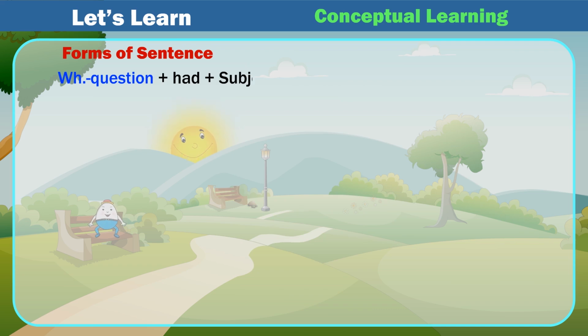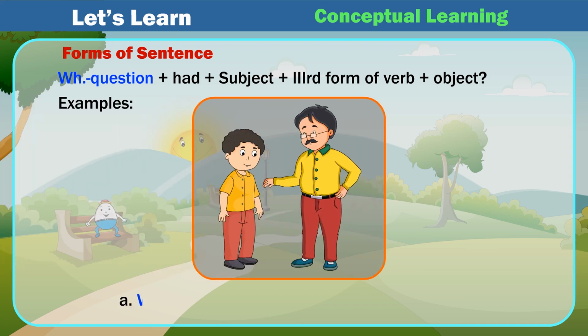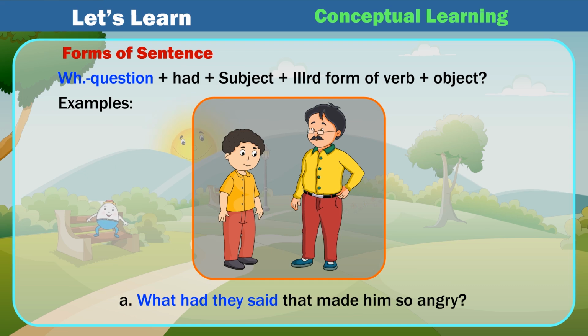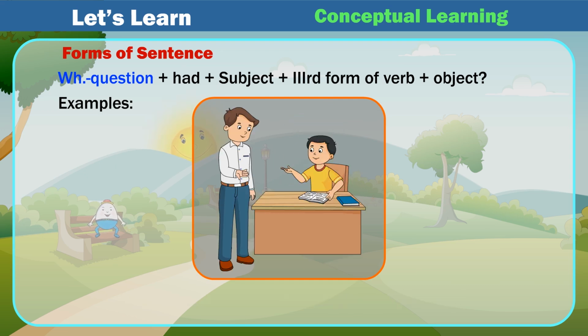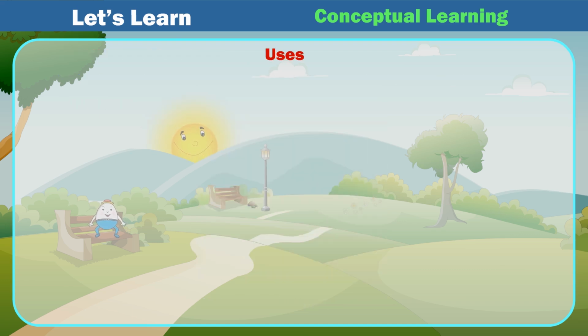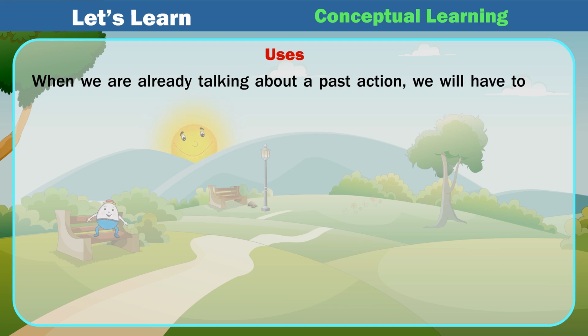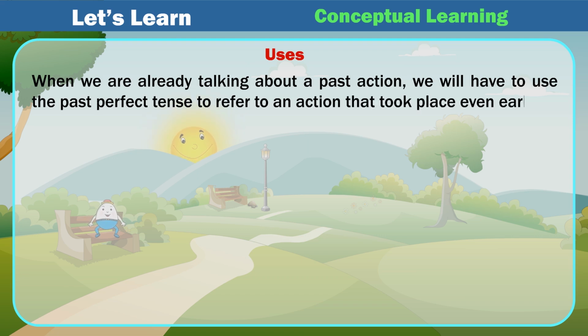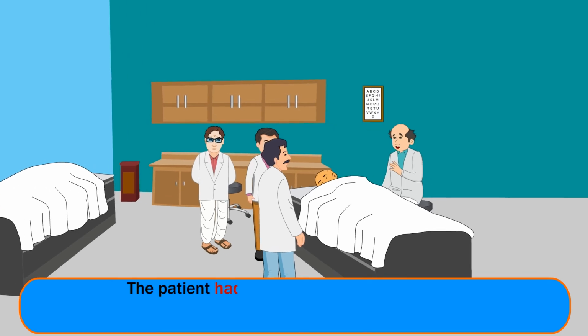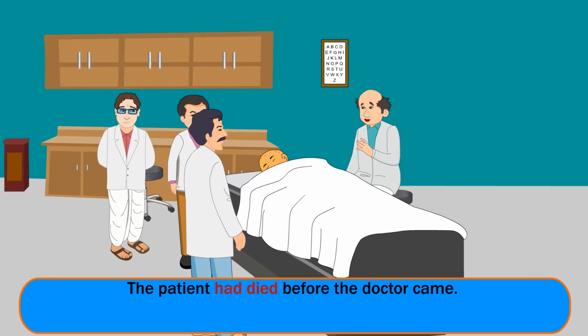WH: question word plus had plus subject plus IIIrd form of verb plus object. Examples: A. What had they said that made him so angry? B. Who had done your work? Uses. When we are already talking about a past action, we have to use the past perfect tense to refer to an action that took place even earlier. Example: The patient had died before the doctor came.